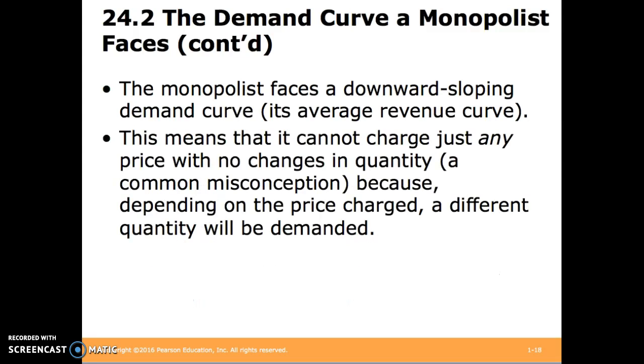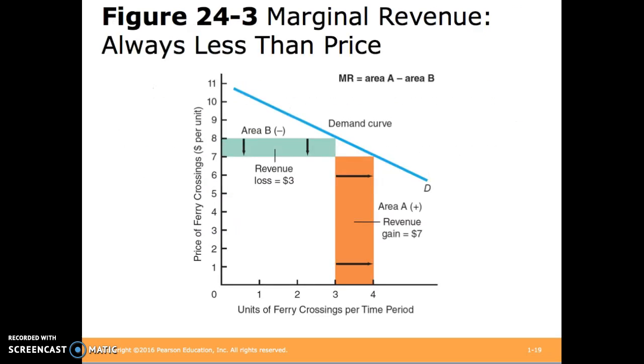So the consequence of this downward sloping demand curve is that a monopolist can't just charge any price with no changes in quantity. Recall that revenue is just the price charged times the units. So we can calculate revenue by finding the area of this entire rectangle.